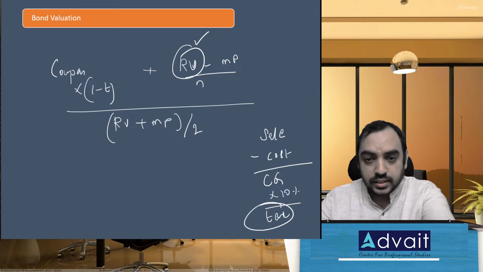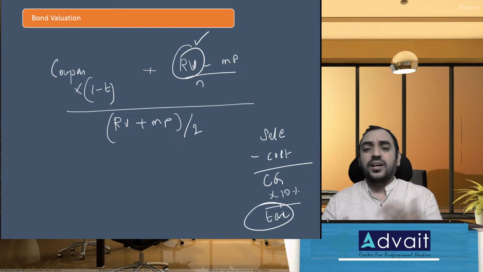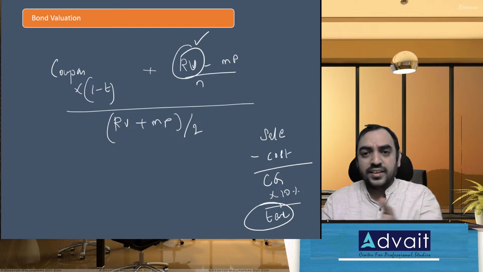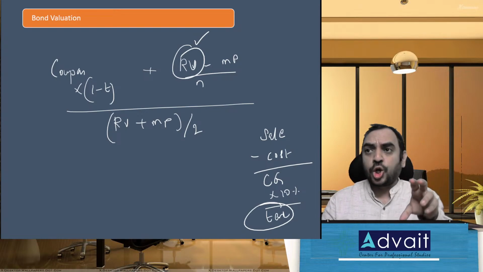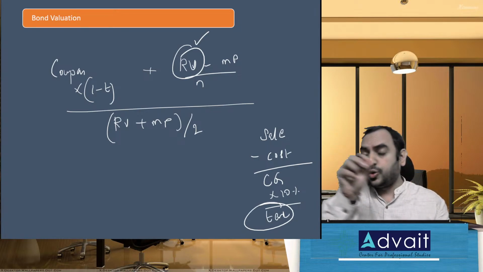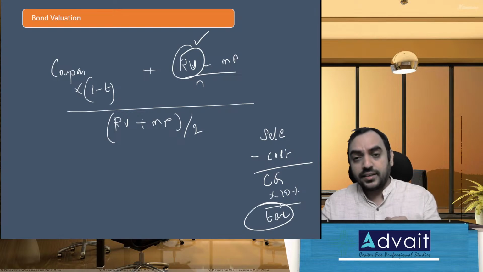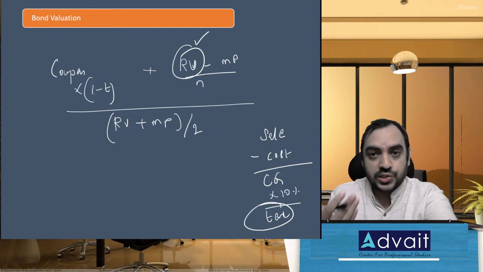Next, in study material, there is the concept of Macaulay duration. Macaulay duration is nothing but the duration we covered, right? That is the product of year column multiplied by present value column, summation XW divided by summation W. We calculated Macaulay duration, right? That is what duration is. And we calculated duration, and that is the same as Macaulay's duration.